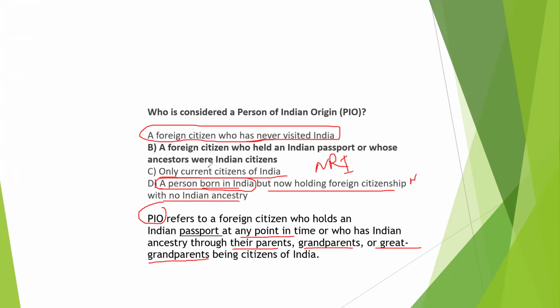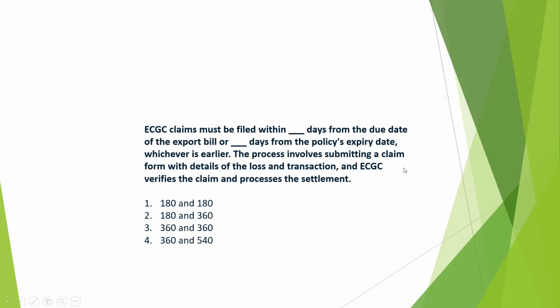So here B is the correct answer, that a foreign citizen who held an Indian passport or whose ancestors were Indian citizens. So this question was asked in the exam, PIO related, so that is important. Let's see the next question.